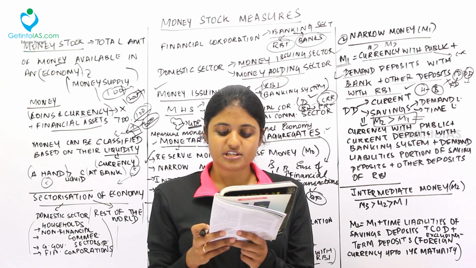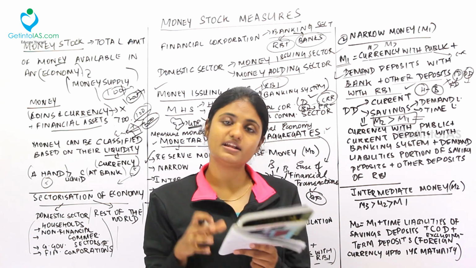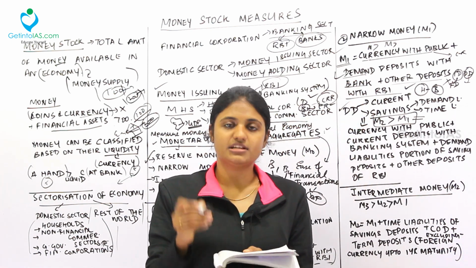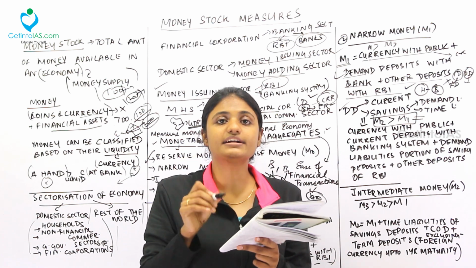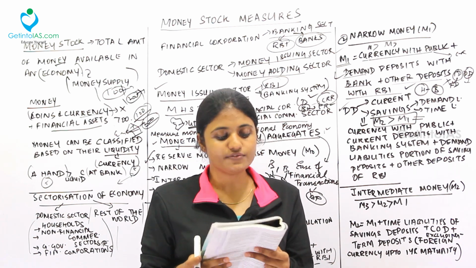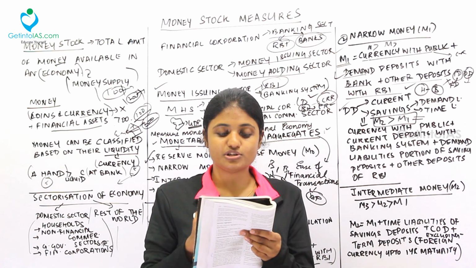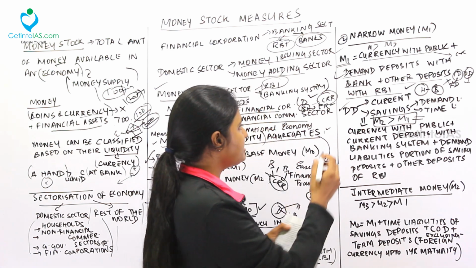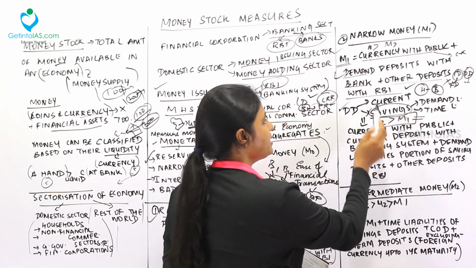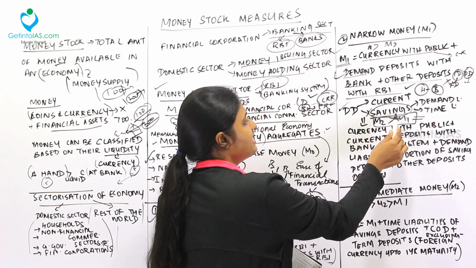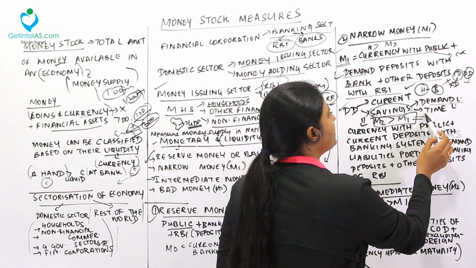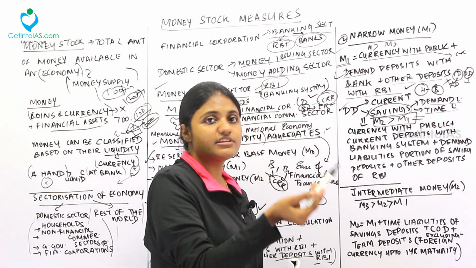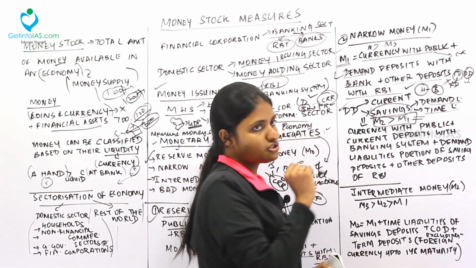Next one, demand deposits are those deposits that can be withdrawn by a depositor at any point of time. I told you what is a demand deposit. Under this demand deposit itself, we have two kinds of deposits: current deposits and saving deposits. Under the saving deposits, you have two components, namely the demand liability and the time liability. Demand liability means the bank is liable to give that amount when the customer demands. But time liability is not like that, I told you.